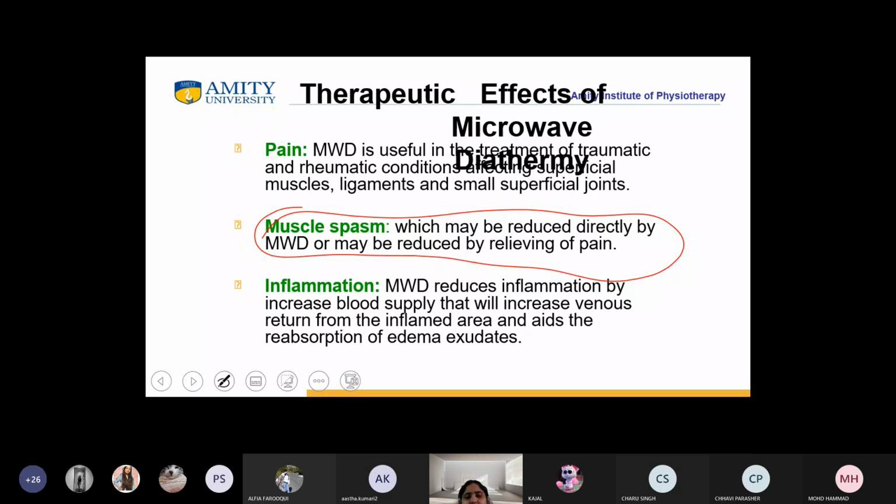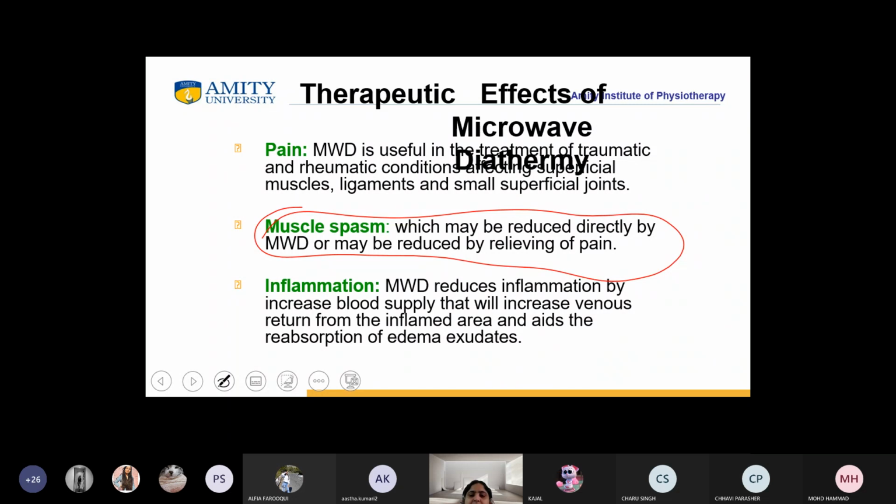Then third is the inflammation. Now what is happening to the inflammation? There is increased blood supply, there is increased venous return from the inflamed area, and there is reabsorption of edema exudates. Are you clear about the inflammation? Inflammation has five cardinal features, right?